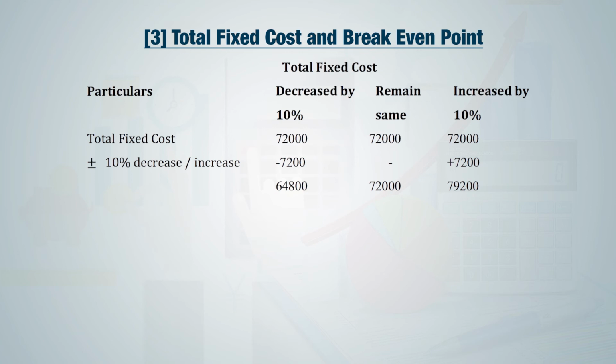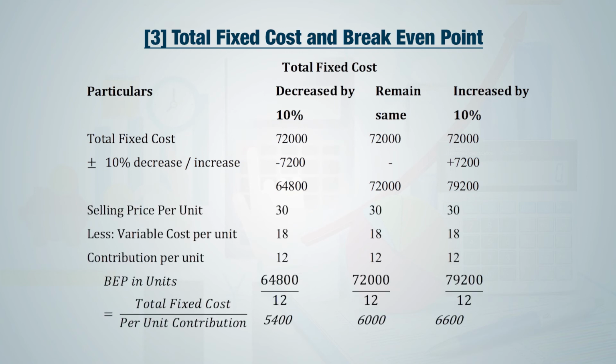And if it is increased by 10%, now total fixed cost will be 79,200. Now we are also getting new break-even point because of this change. If total fixed cost is reduced by 10%, our new break-even point is also reduced from 6,000 units to 5,400 units. If our total fixed cost is increased by 10%, our break-even point is also increased by 600 units.